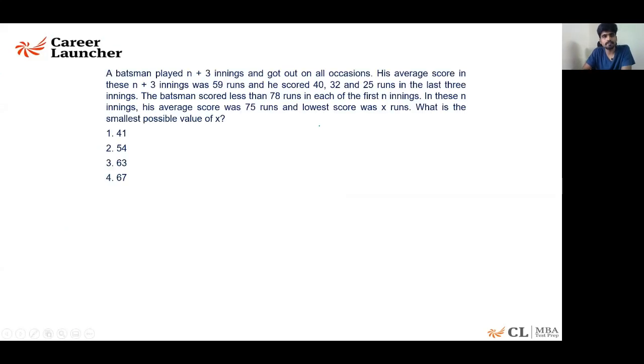Question 54. A batsman played n plus 3 innings and got out on all occasions. His average score in these n plus 3 innings was 59 runs. So after n plus 3 innings, his total score is n plus 3 into 59, because the average and the number of innings are given.